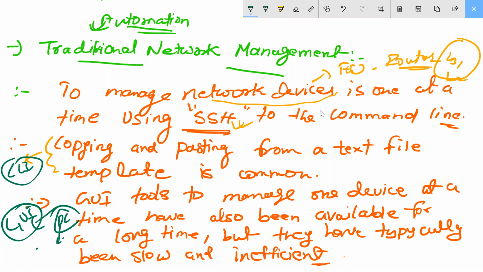Okay. So this is the automation part. This is the traditional, I'm talking about the traditional. Why is automation here? We are coming to discuss the automation part. This is what happened: SSH, we had to use telnet, this way we could access the device. Then after that we came with the CLI and then the GUI options, right? Let me come to the points. Next point is coming here.